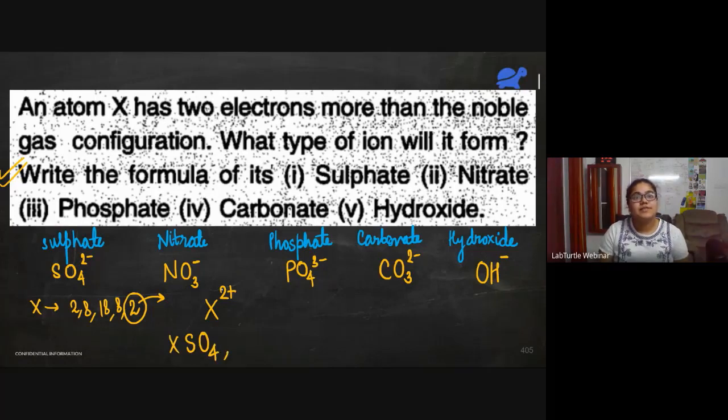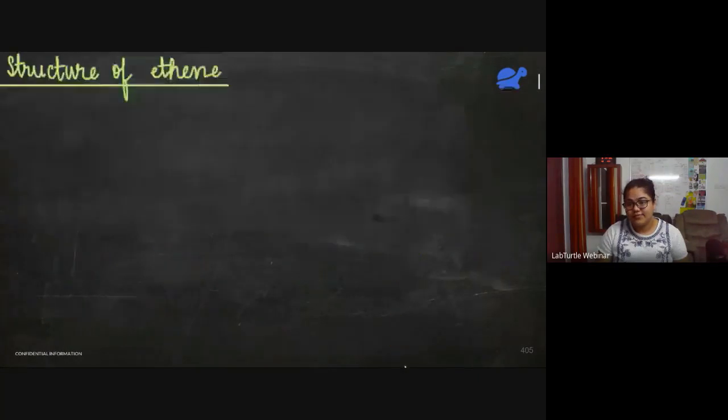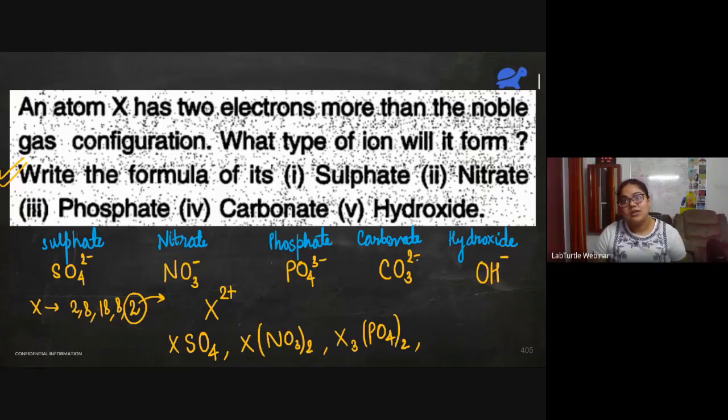Next, X2+ with nitrate. I'll interchange the charges and we'll get X(NO3) whole twice. With phosphate, we have X2+ and PO4 3-. So it will be X3(PO4) twice. Oops. Next, carbonate. Charge 2-. So it will just be XCO3. And hydroxide, it will be X(OH) whole twice.